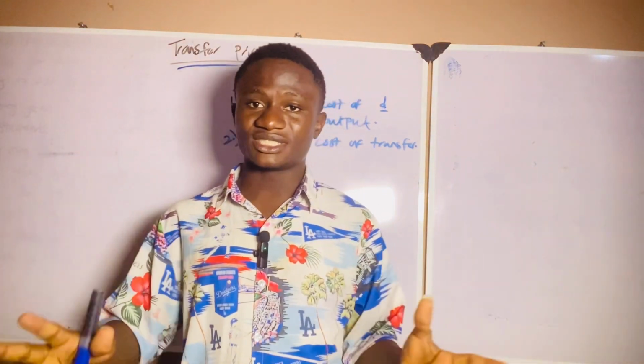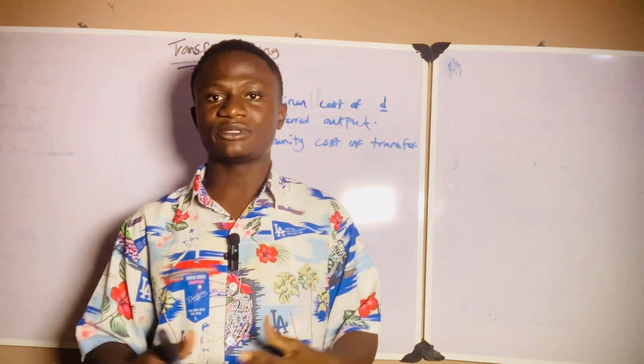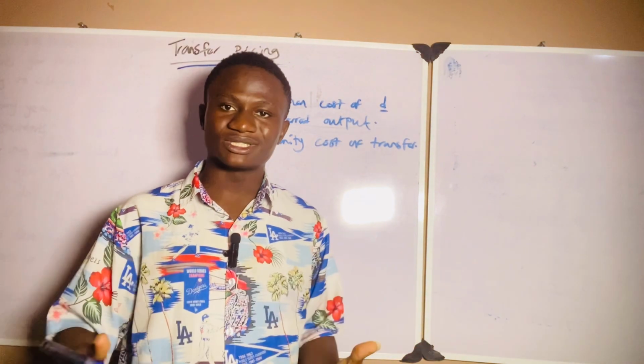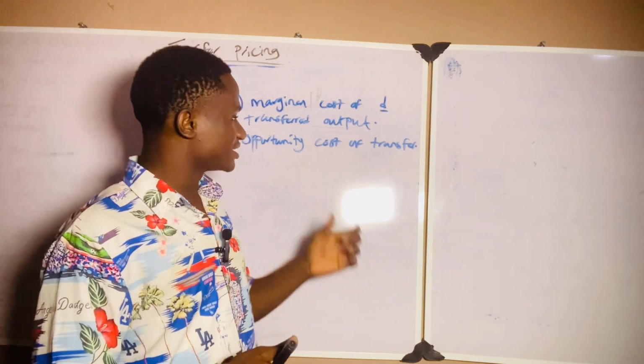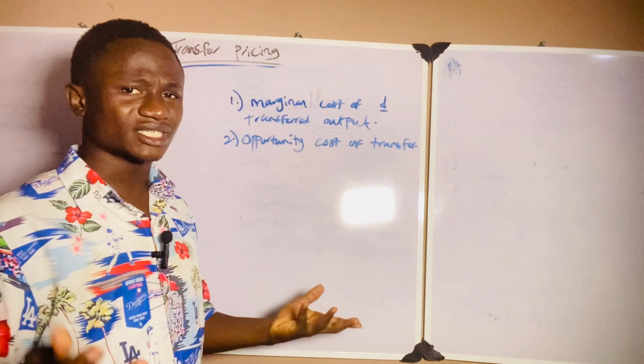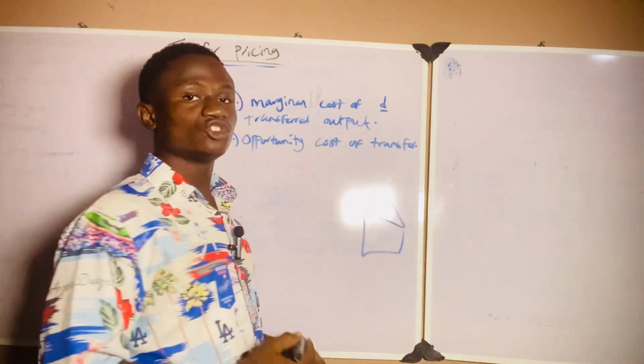You see, in costing generally, some scholars believe that the most important cost that we should reckon with, the relevant cost, is the marginal cost or the variable cost. Let me explain. Let's say, for example, I have a particular building I use to produce.